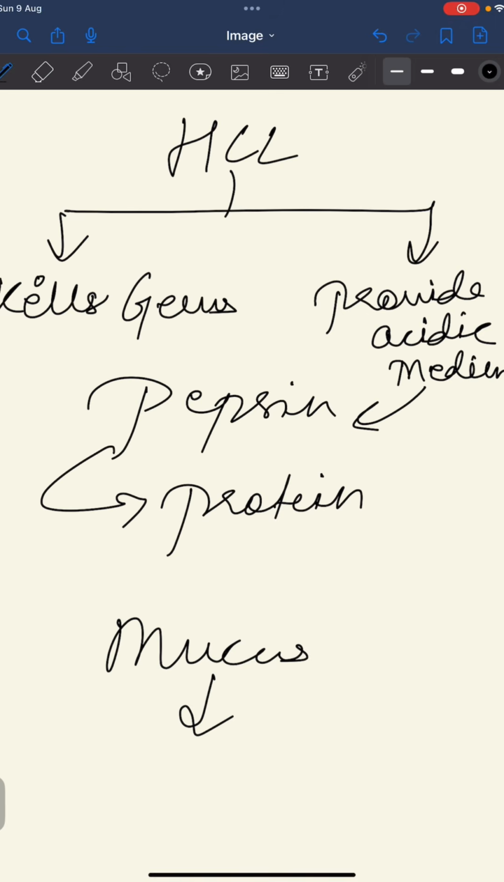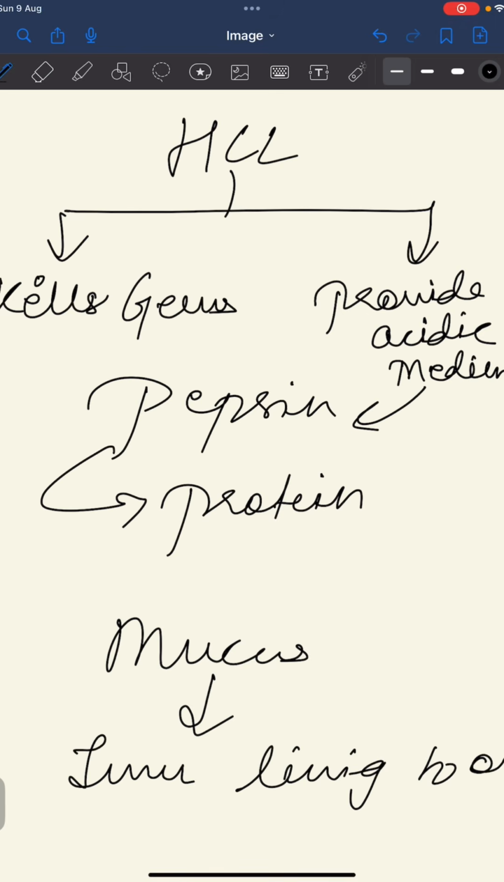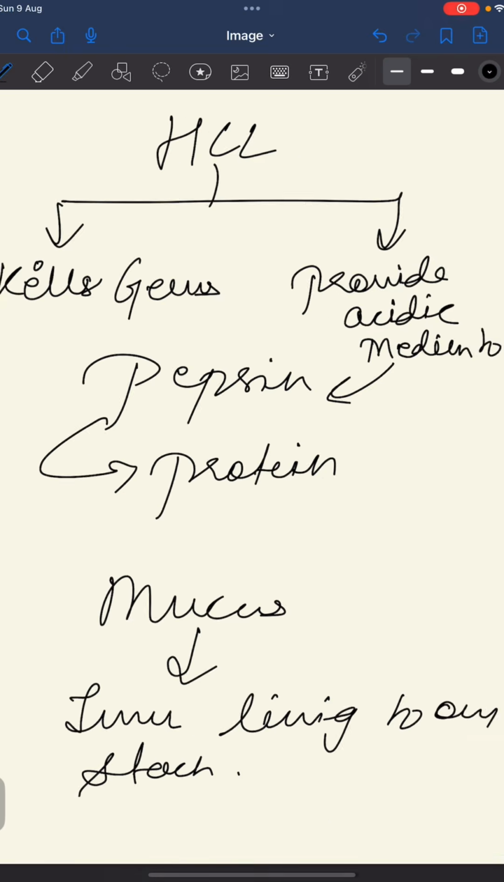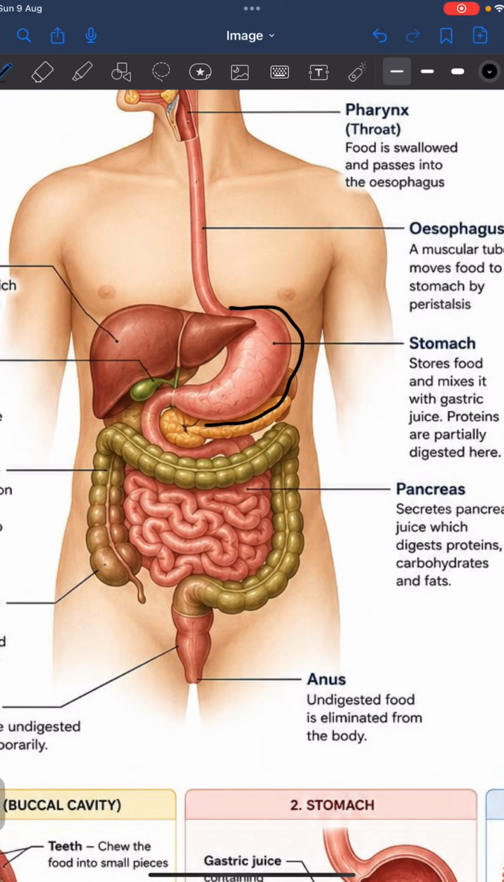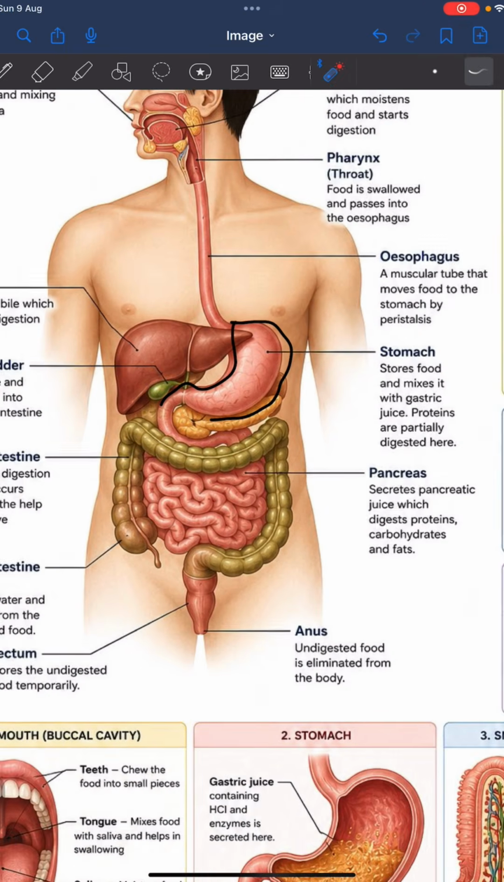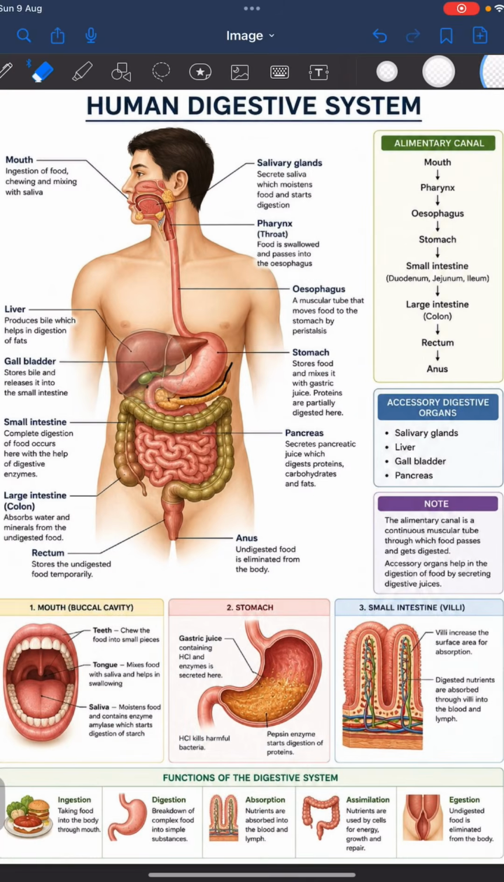Okay, and we have HCl that can burn our stomach, so we have mucus that provides an inner lining to our stomach. Okay, clear everyone? Now, three things are happening here in the stomach. Alright, now food goes into the small intestine.